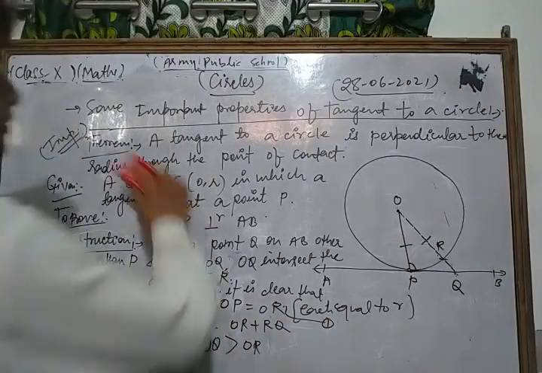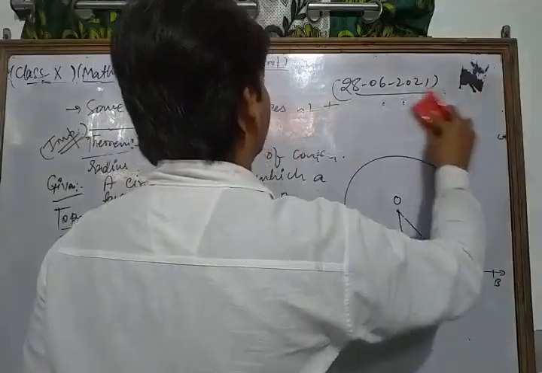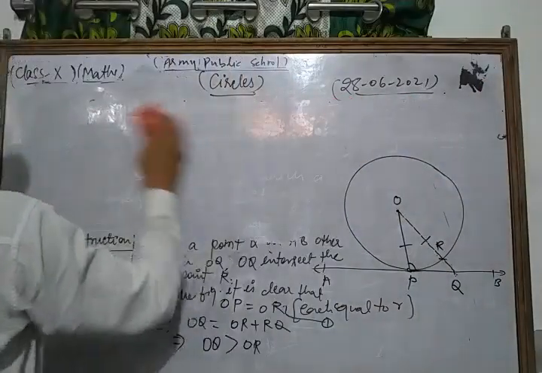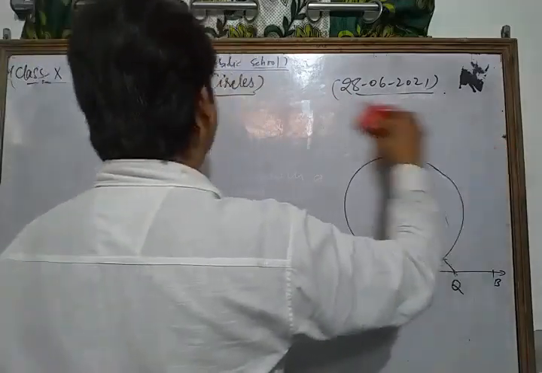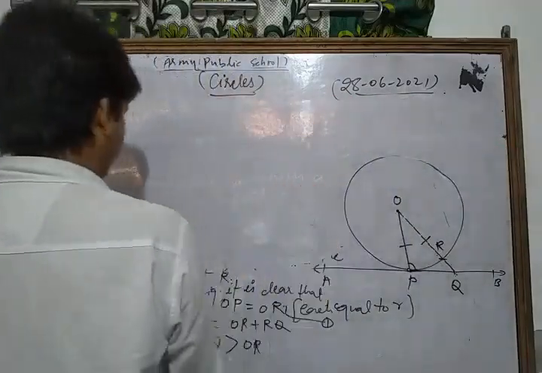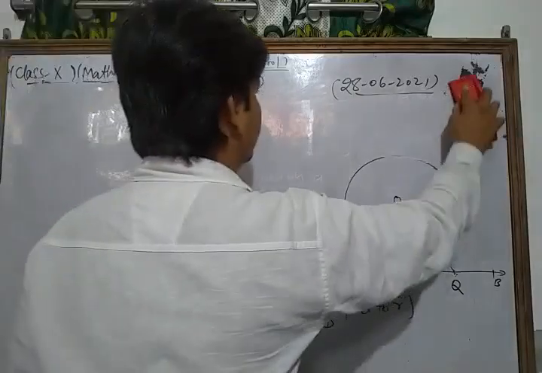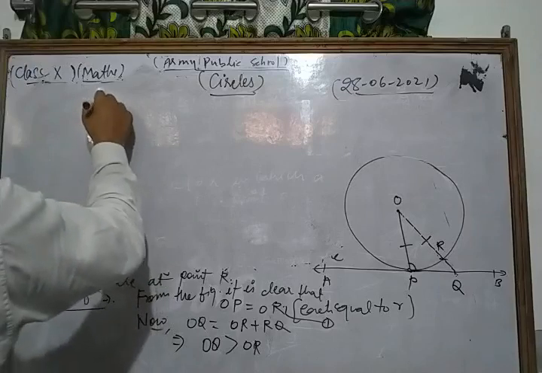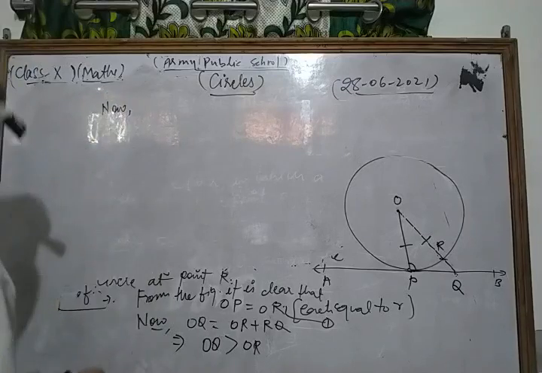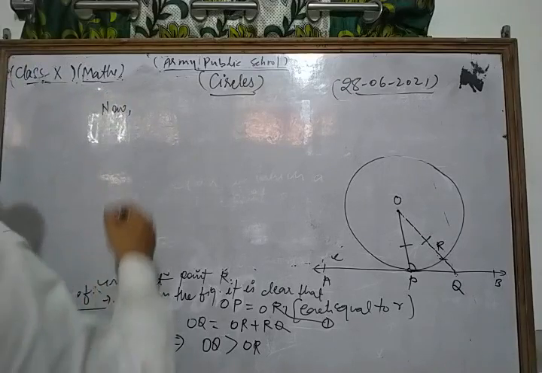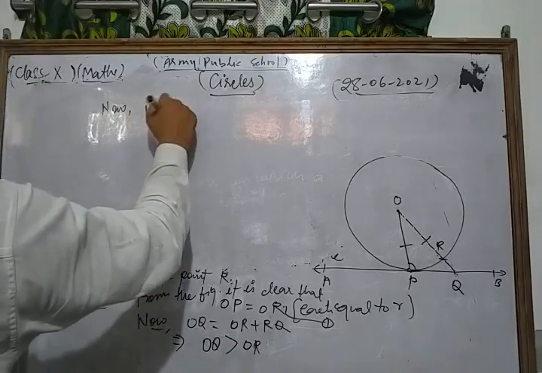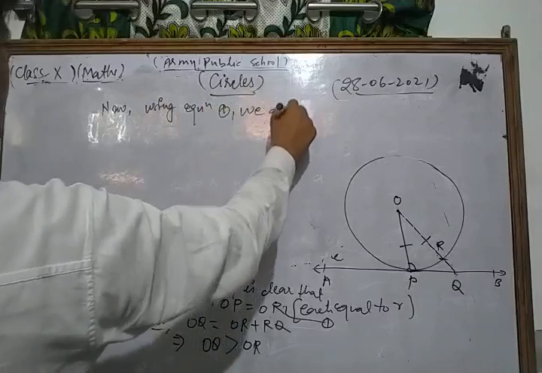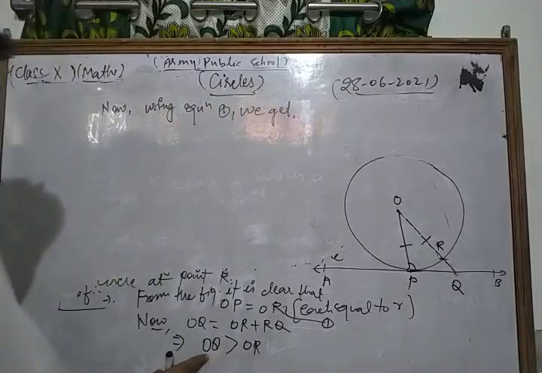Now look, from equation 1, using equation number 1, we get OQ is greater than OR.